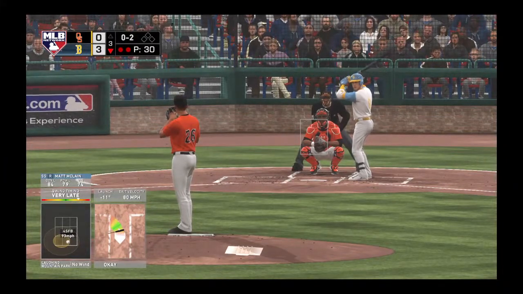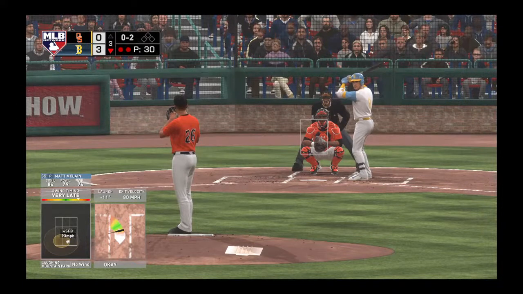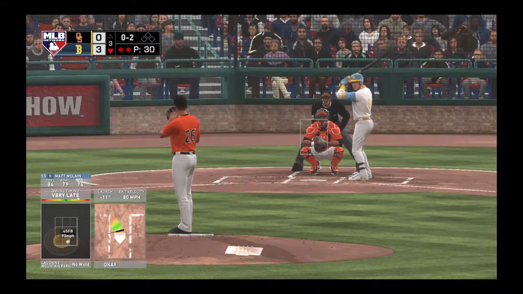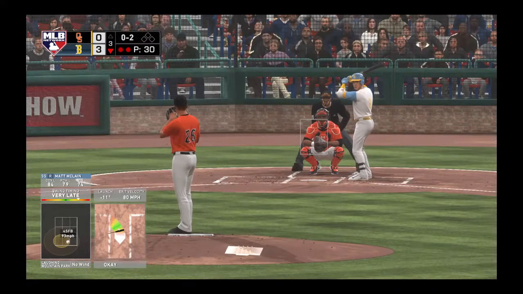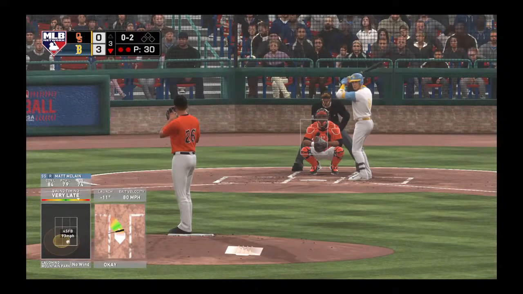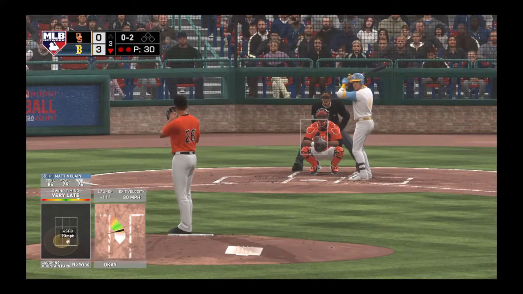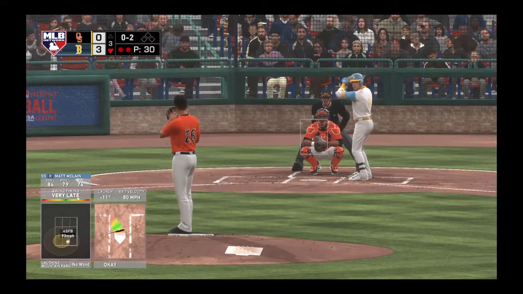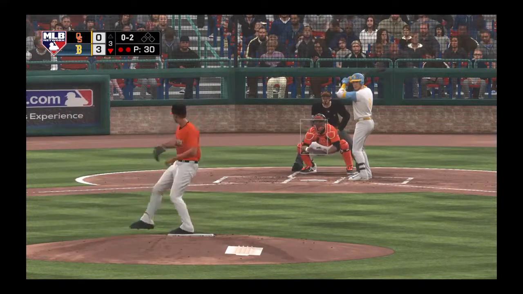Oklahoma State has 20 right-handed position players on their roster. And the pitch.